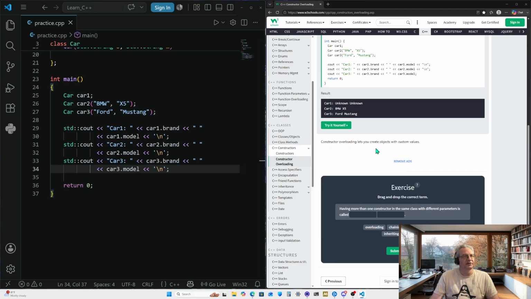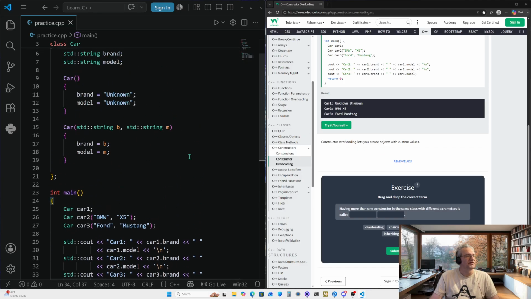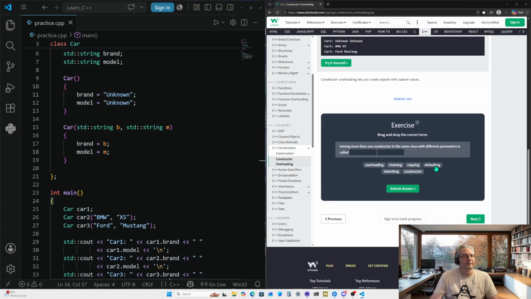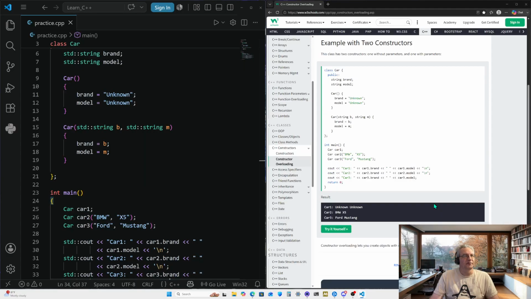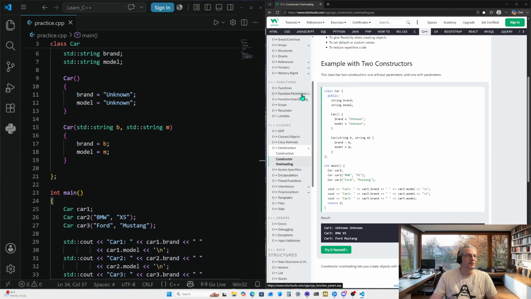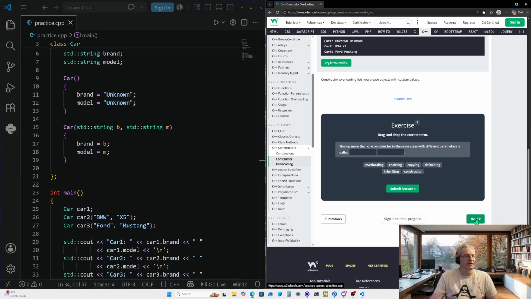All right. Constructor overloading lets you create objects with custom values, just like in functions. You can have default or custom values, either one. It does seem like I am getting more familiar with this because I'm actually able to recall how functions work, and knowing how functions work a little bit better a second or third time around going through this material helps me also understand constructors. So that looks like it's it for constructors.